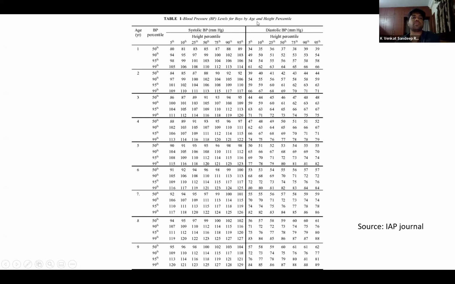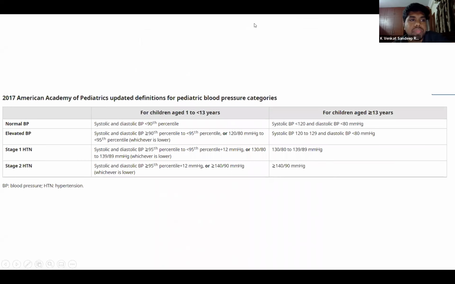So we have blood pressure charts according to gender as well as age and height. According to the 2017 AAP guidelines, pediatric blood pressure is categorized into normal blood pressure, elevated blood pressure, and hypertension. This is categorized for children between age 1 to 13 years and those greater than 13 years, or adolescents.